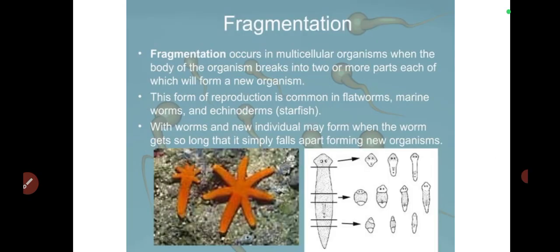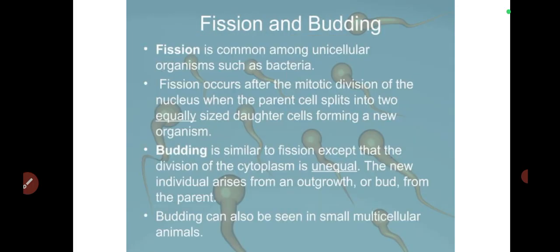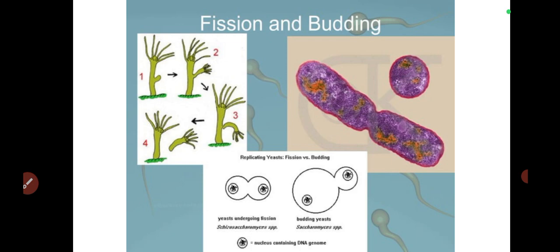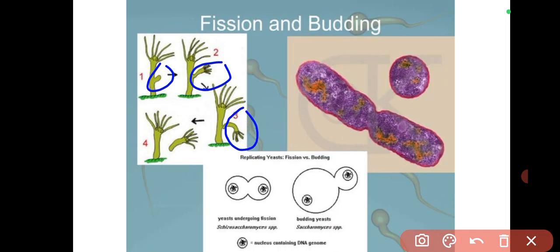All right. So we said we have fission and budding. So you'll see in this slide here, there is an outgrowth. You're going to see an outgrowth here that grew larger and larger until it cut off. Here it will grow. By the time it gets to the ground, it's going to grow as a new organism. So that's basically budding. This new outgrowth here is called a bud.